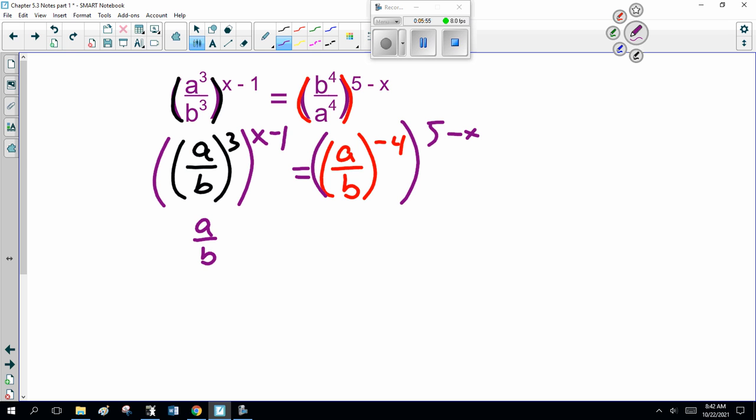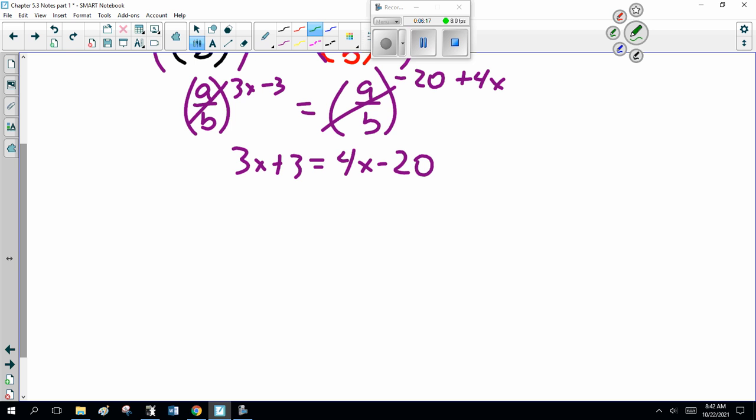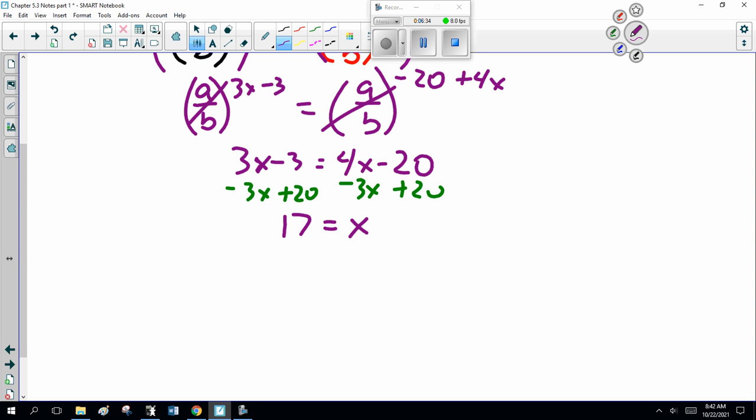This is a over b, 3x minus 3 equals a over b minus 20 plus 4x. That's all my bases because I'm lazy. Then what do we do? We keep on going. Subtract 3x from both sides. Add 20 to both sides. Oh, sorry, 3x minus 3, not 3x plus 3, sorry. That becomes 17 equals x.